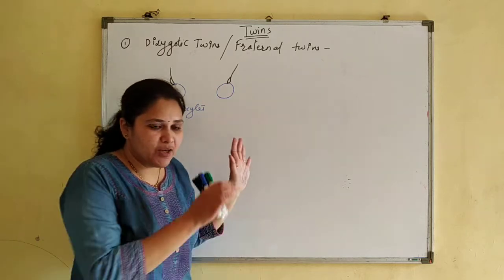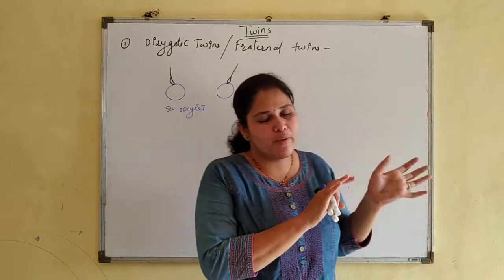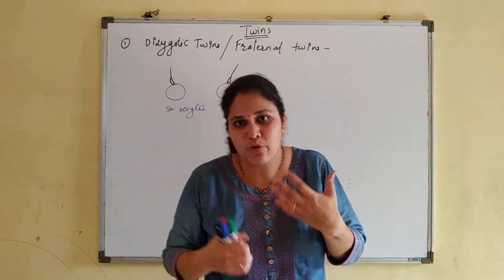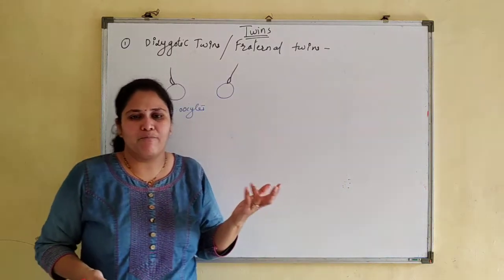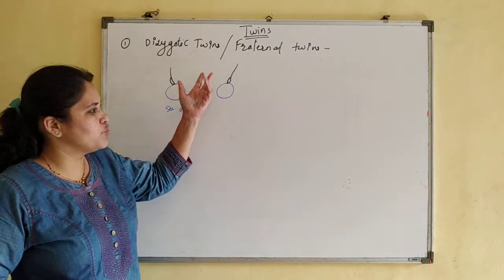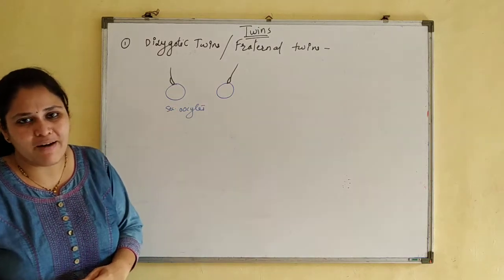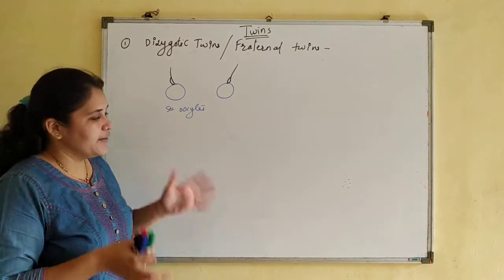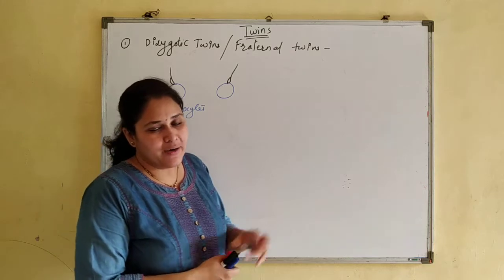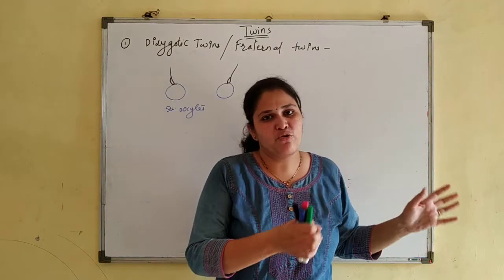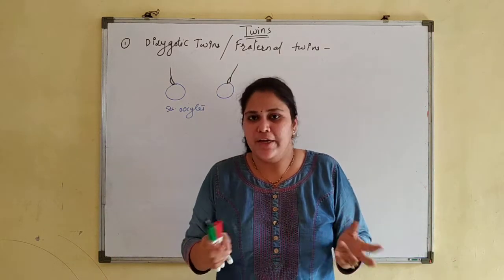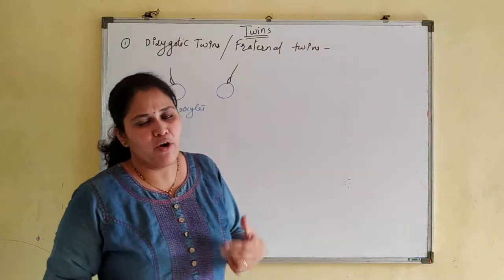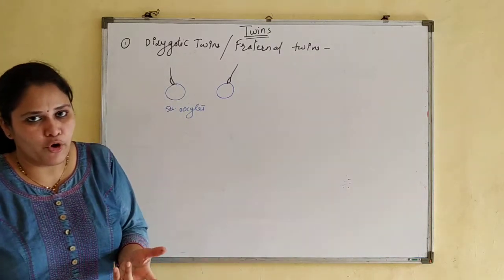It may happen that one sperm has X chromosome, another sperm has Y chromosome, or it may happen that both of them have X chromosome, or both of them have Y chromosome. So in fraternal twins it is not required that both siblings are the same sex. They could be girl or boy. It could be one girl, one boy, or both girls or both boys.